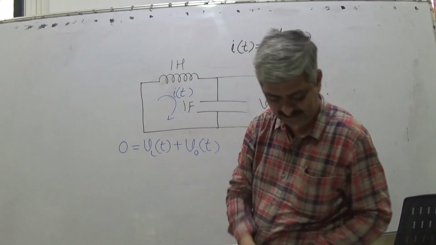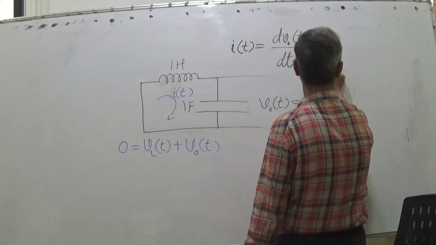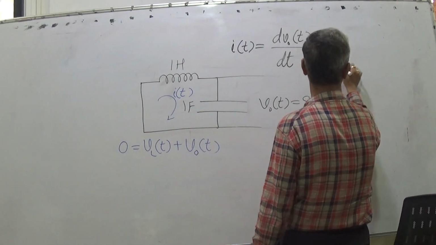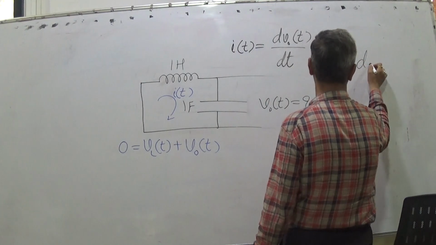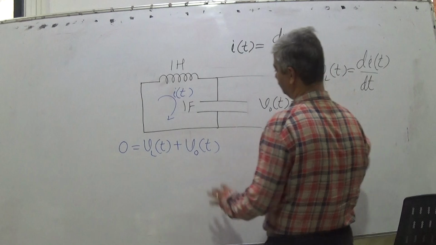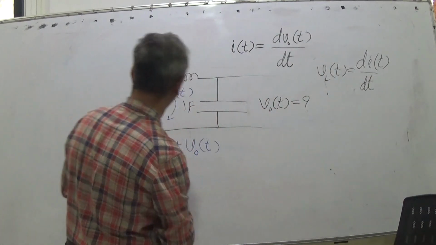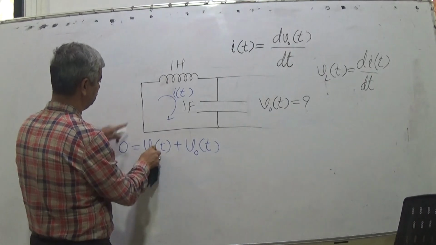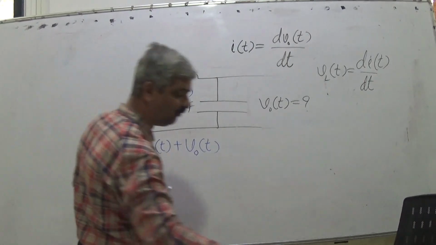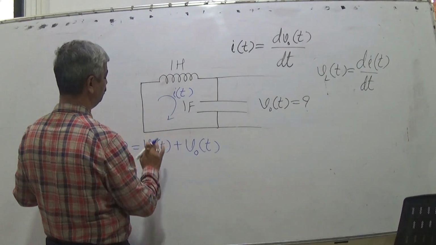And for an inductor, V_L(t) is equal to L times di(t) by dt. So this is the equation which we are working with. We don't want V. What we want is only Vo(t), so only an equation in terms of Vo(t) and its higher derivatives should be there.